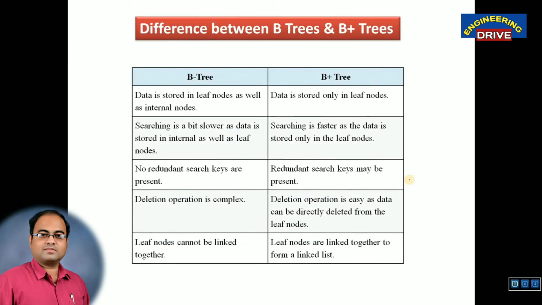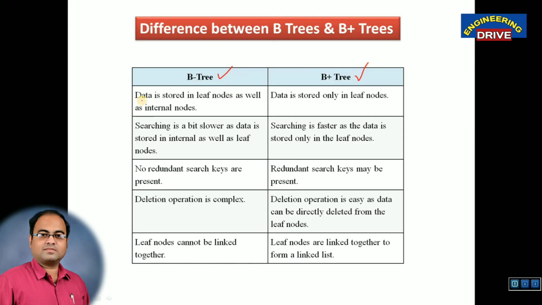And finally, let us have a look at the difference between B trees and B plus trees. Remember, this is not a sign of minus. It is simply a B tree. This is a B plus tree. Already there is a B tree. In that B tree, some characteristics and features are added, and it becomes a B plus tree. So let us understand the difference between B tree and B plus tree.